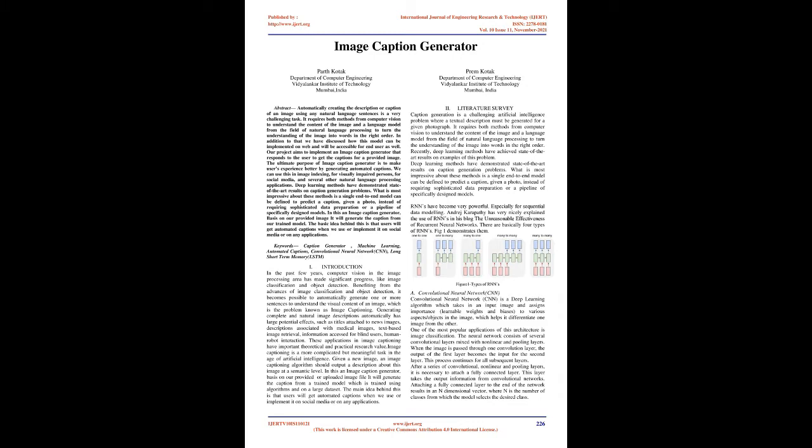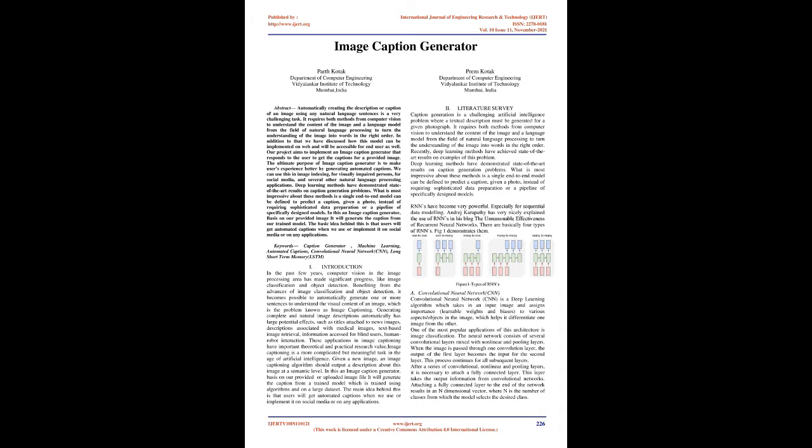What is most impressive about these methods is a single end-to-end model can be defined to predict a caption, given a photo, instead of requiring sophisticated data preparation or a pipeline of specifically designed models. In this image caption generator, based on our provided image, it will generate the caption from our trained model. The basic idea behind this is that users will get automated captions when we use or implement it on social media or on any applications. Keywords: caption generator, machine learning, automated captions, convolutional neural network, CNN, long short-term memory, LSTM.